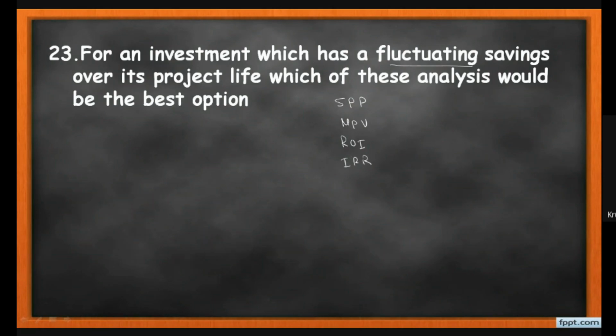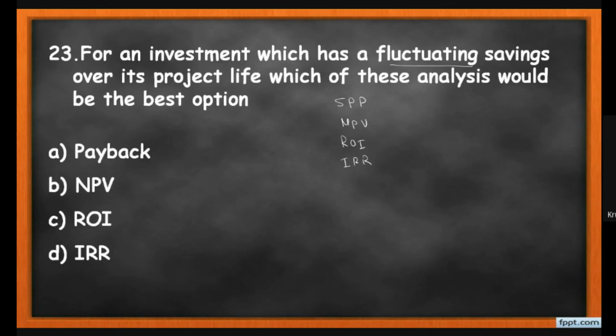The options given here are also 4. So for the fluctuating saving, which method is preferable? It is the net present value. So NPV is preferable when your saving is not stable, it is fluctuating.